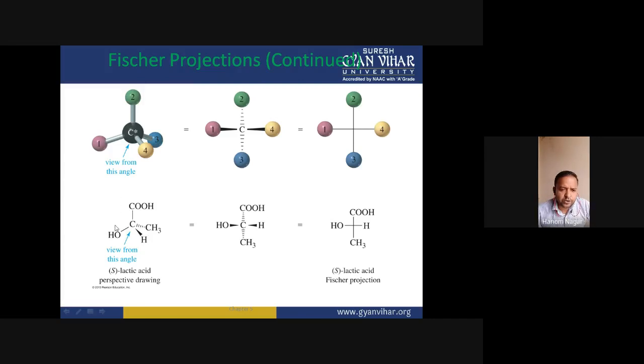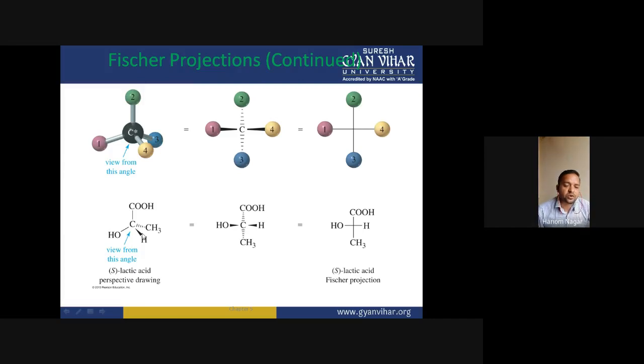According to the priority order, the sequence is in the clockwise direction, so the configuration of this compound should be R, but